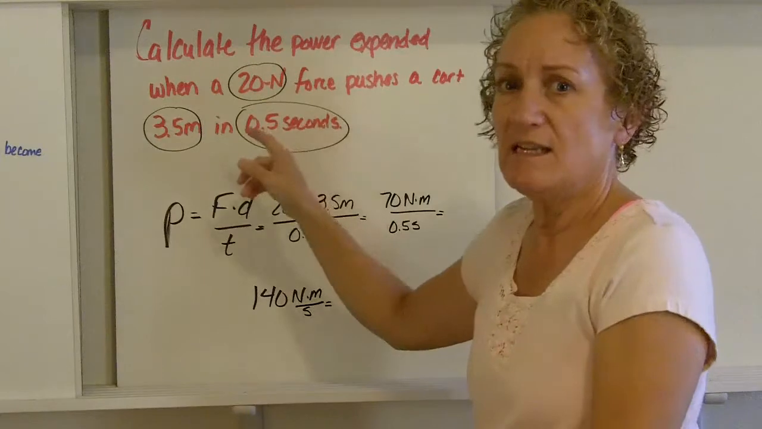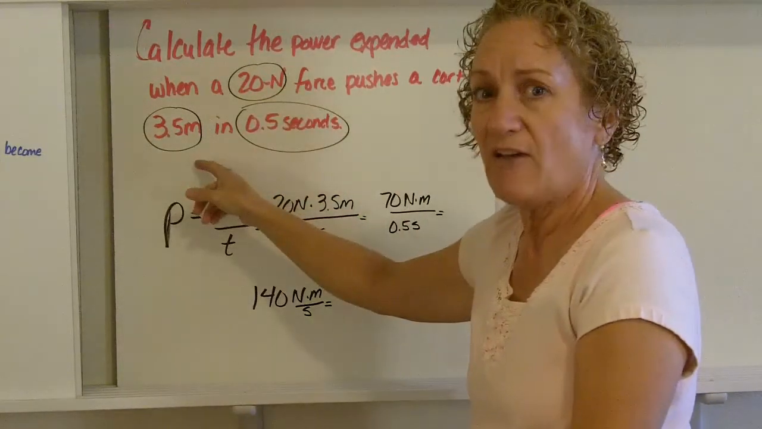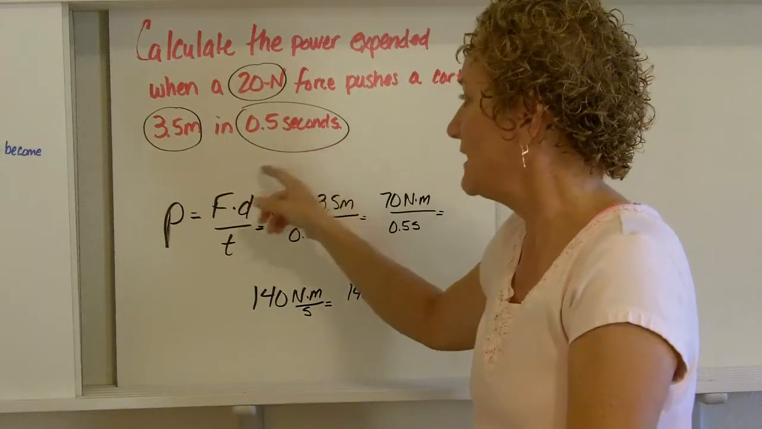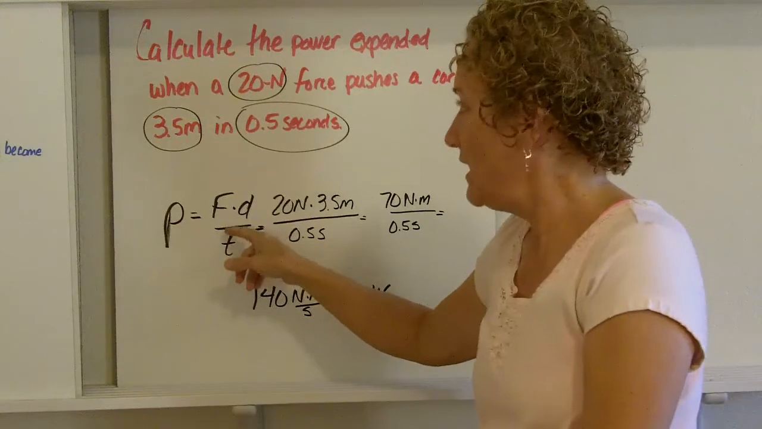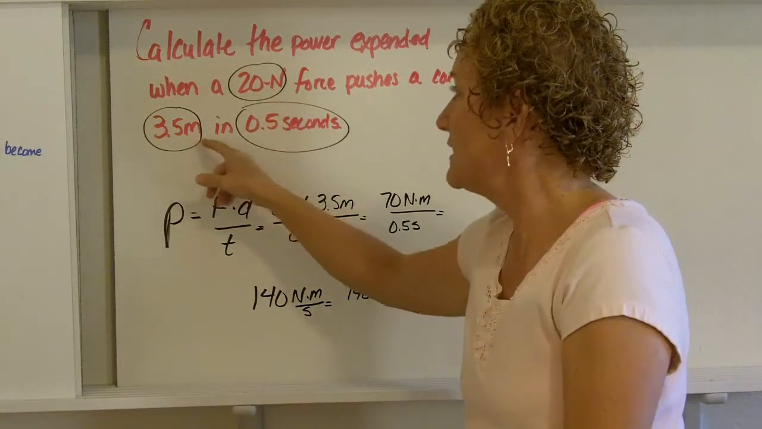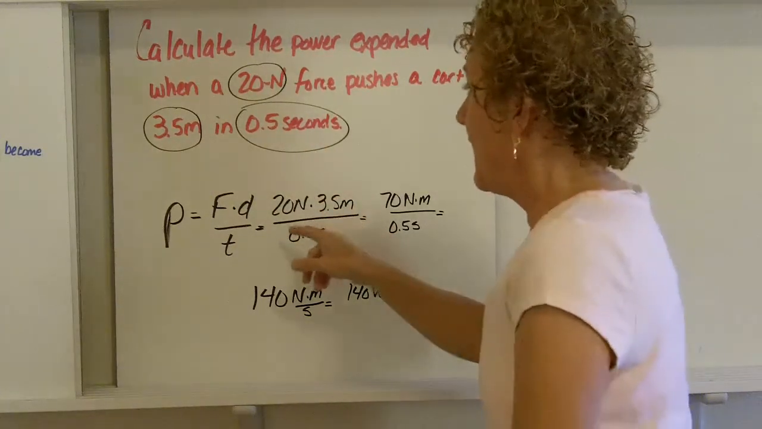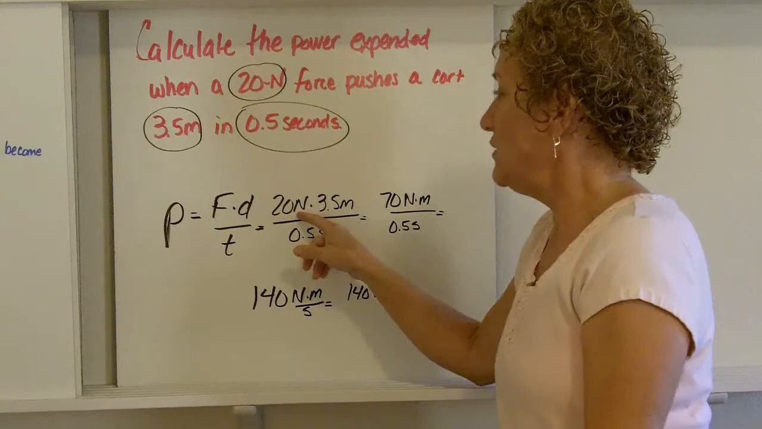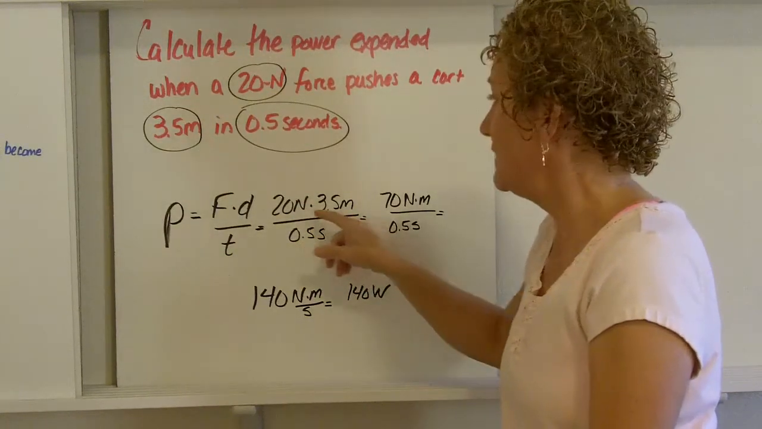Calculate the power expended when a 20 Newton force pushes a cart 3.5 meters in a half a second. So again, power is work divided by the time interval. Let's make sure our units are okay. Force is in newtons, distance is in meters, time is in seconds, so we don't need to convert anything. And now let's put it in. 20 newtons times 3.5 meters divided by 0.5 seconds.